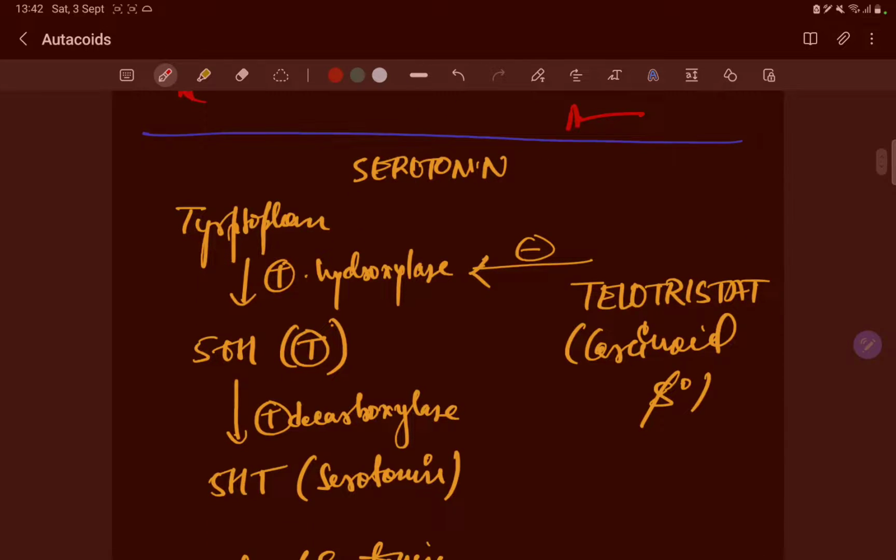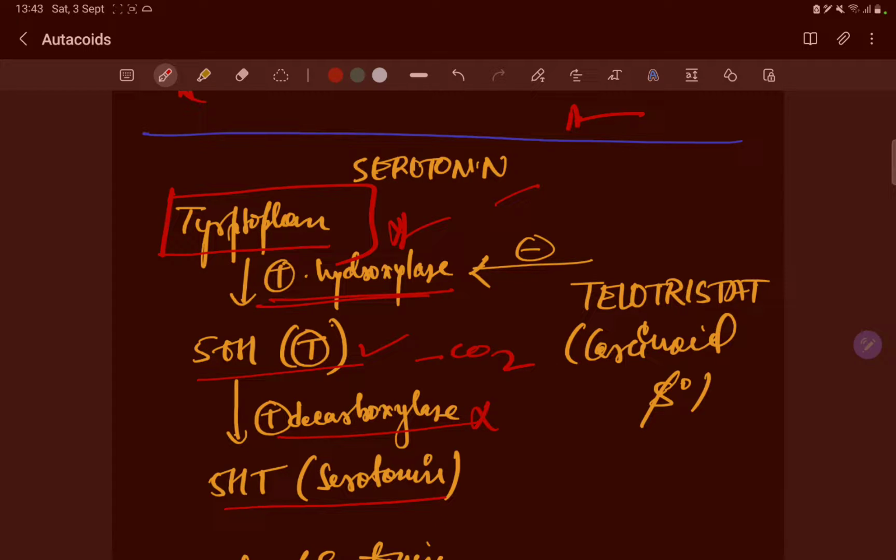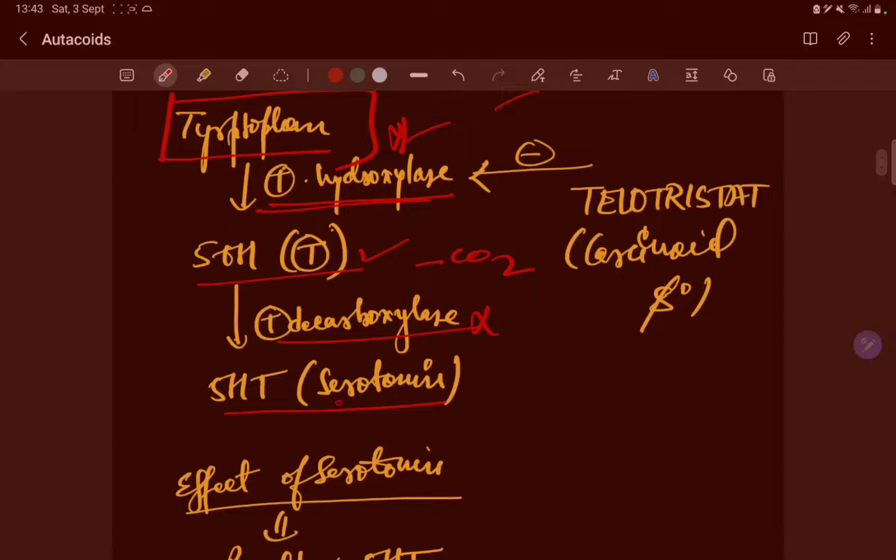So we'll continue with the Autacoids in the second part. Serotonin basically is made from tryptophan amino acid. We have discussed this. Now tryptophan hydroxylase converts it into 5-hydroxy tryptophan. Then there is a decarboxylation reaction, and that forms 5-hydroxy tryptamine. So that is known as serotonin.